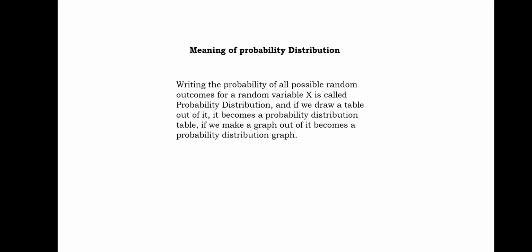If we make a table out of it, we call it a probability distribution table, and if we make a graph out of it, we call it a probability distribution graph. These graphs are very helpful in statistics because they help us know the chances that a particular sample is close to the population or not. It helps us in predicting.